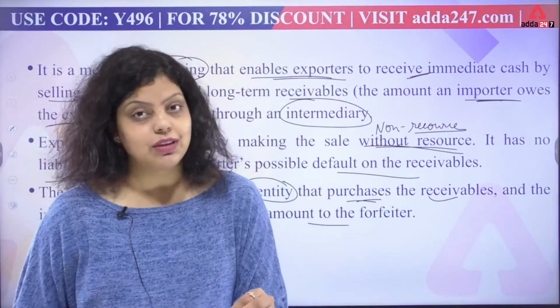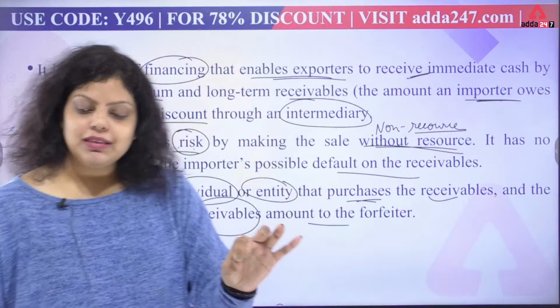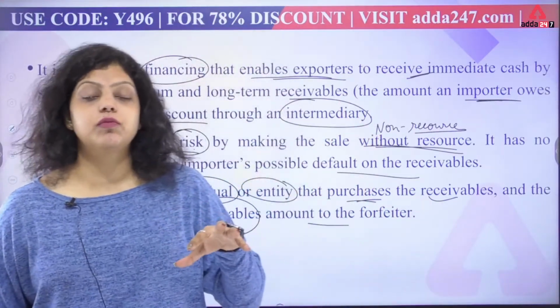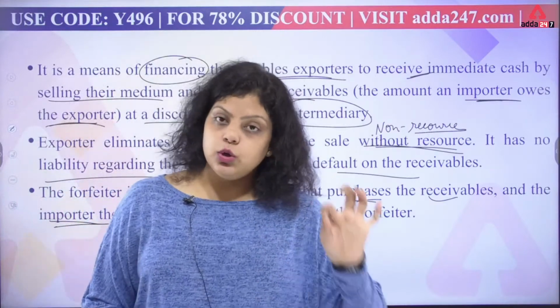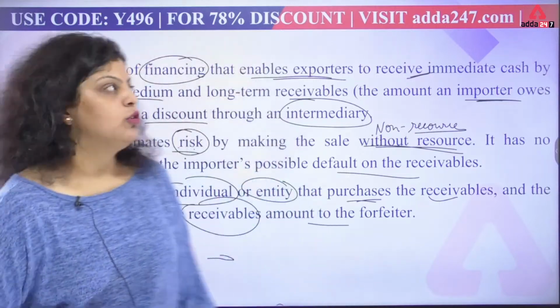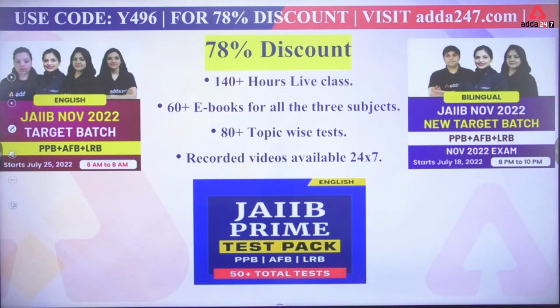It's a very important chapter. If you joined the session late, do watch it again and understand the mechanism we discussed, because that is the conceptual understanding you need for this chapter. So this is what we have discussed in factoring and forfeiting.